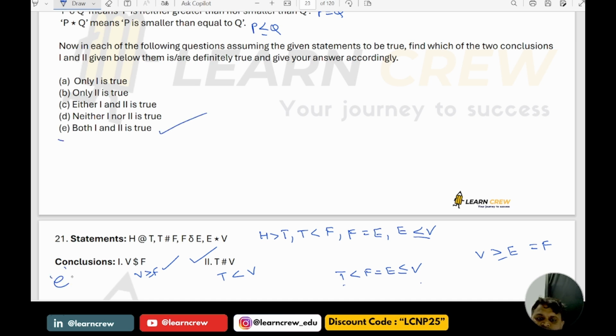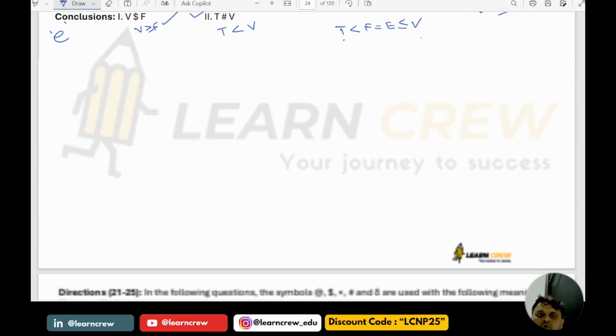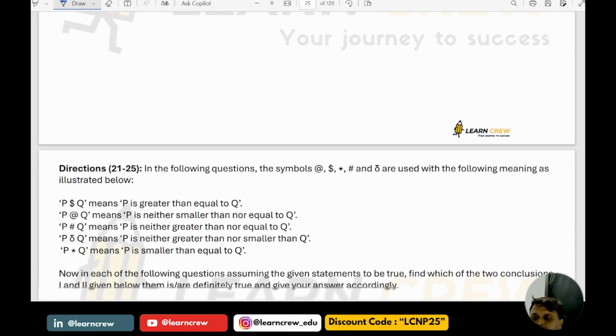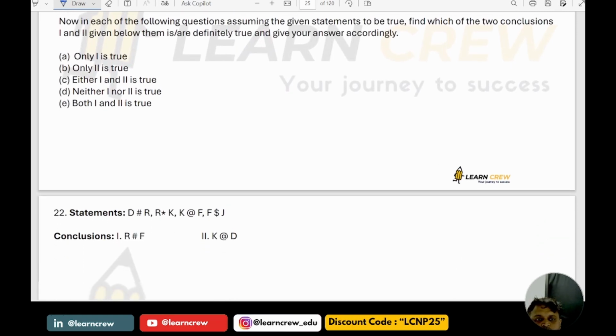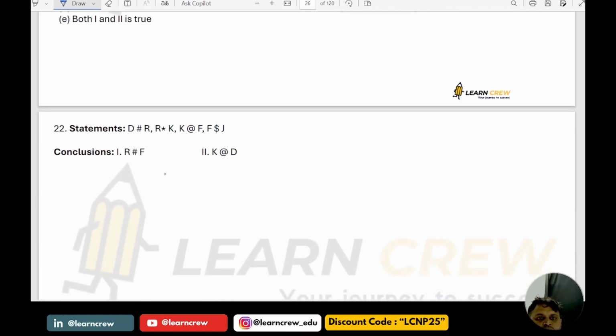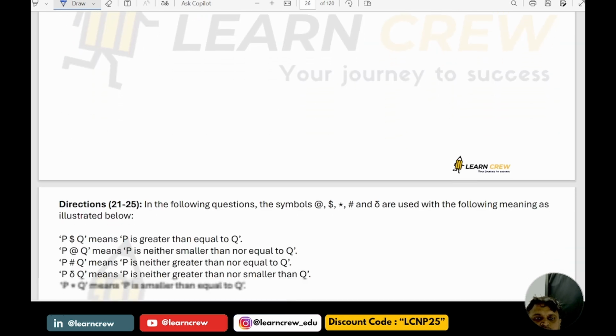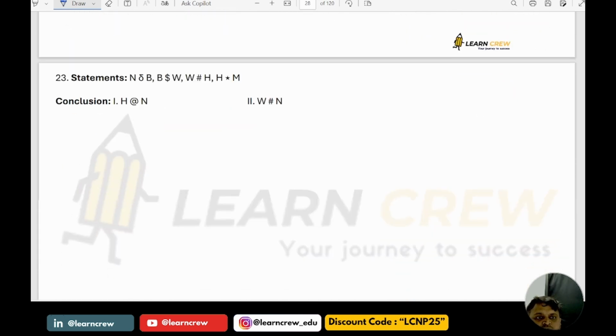Like this, we have to form the inequalities, and for every question we have to do like this. For 22, only the second one is correct. I am just giving the answer keys because again we have to do the same thing for all of them. For the 23rd question, neither one nor two, both do not follow.